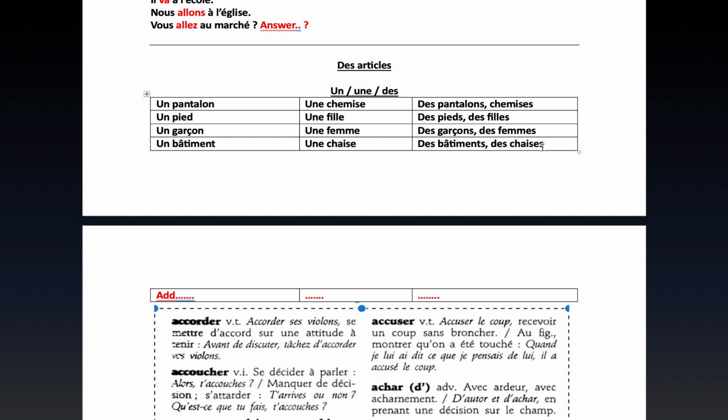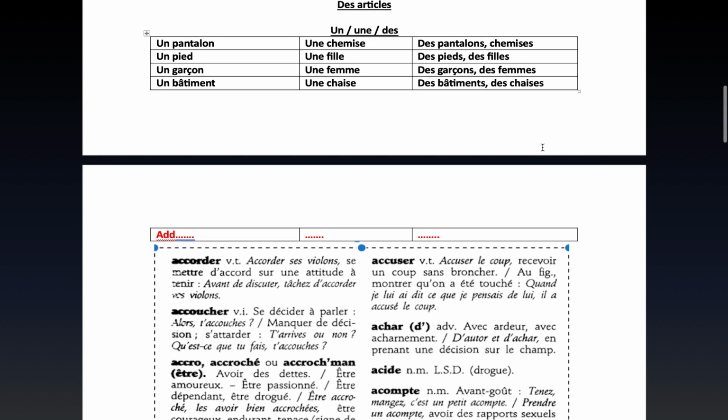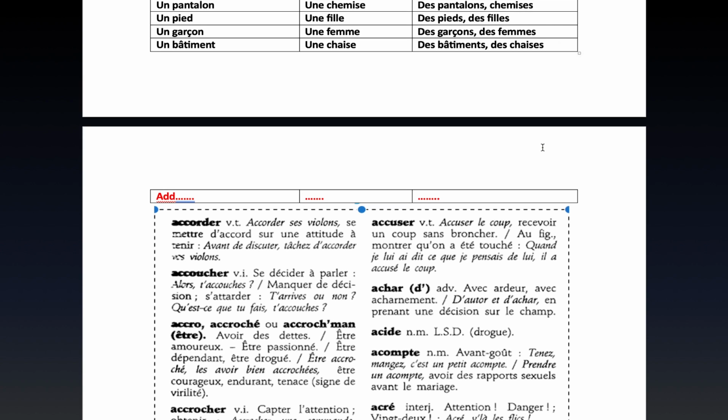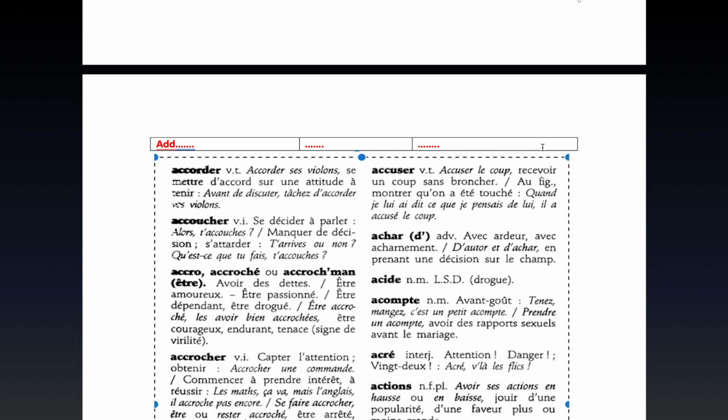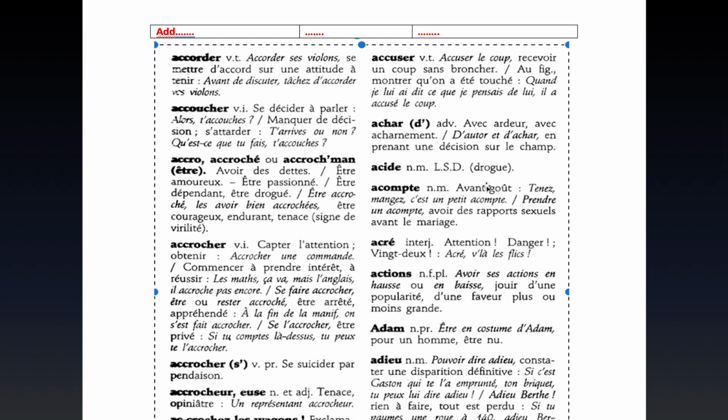Now, I'll just show you how to detect from your dictionary which noun is masculine and which one is feminine. When you look for a meaning, you look for a noun in the French dictionary. For instance, let's say you've gone to the English-French dictionary, and you're looking for the noun a chair, and you've found chaise. Then you will see certain things, and I want to show you from this dictionary page.